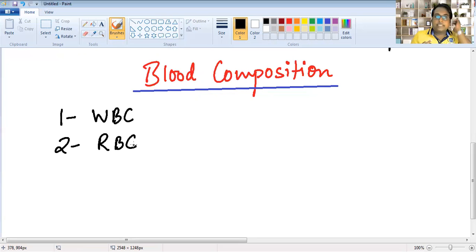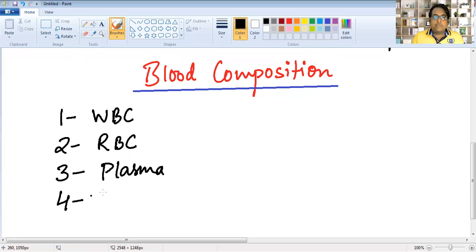Next, third, we talk about plasma, a yellow-colored liquid that flows with blood but does not mix with blood. It also contains different protein substances like fibrinogen, albumin, and globulin. Fourth, platelets. So WBC, RBC, plasma, and platelets: these four important components are present in our blood.